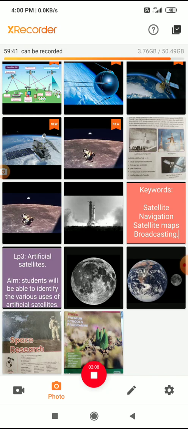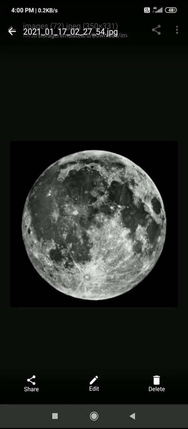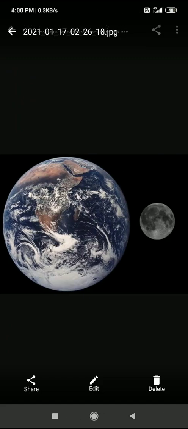So what is a natural satellite and what is an artificial satellite? A natural satellite is a heavenly body, we can say, that revolves around the earth or any other planet. Like earth, we have only one natural satellite, but other planets have more than one natural satellite, more moons. An artificial satellite is one manufactured by human beings that revolves around the earth in its orbit only.